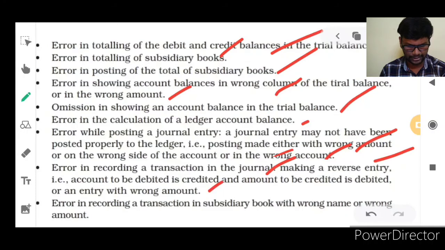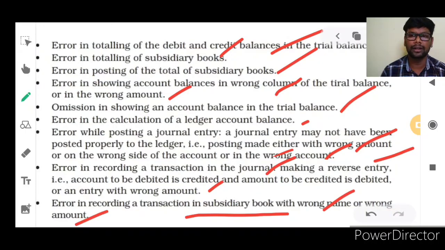Errors in recording a transaction in subsidiary books with wrong name or wrong amount. In recording a transaction in subsidiary books, they are leaving so many errors. At the same time, wrong name and wrong amount. On the wrong name, they entered the wrong amount, or the wrong amount is entered on the wrong name. So these are all the possibilities of leaving mistakes while preparing trial balances.